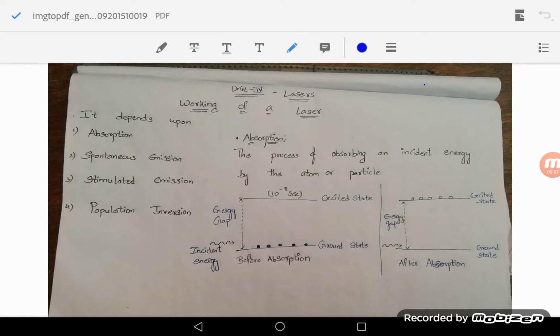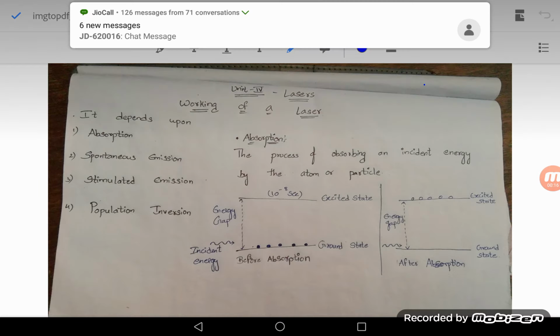Morning. In lecture 1, we discussed the laser and its characteristics. And now, coming to lecture 2, let us study the working of a laser, the working principle of a laser.